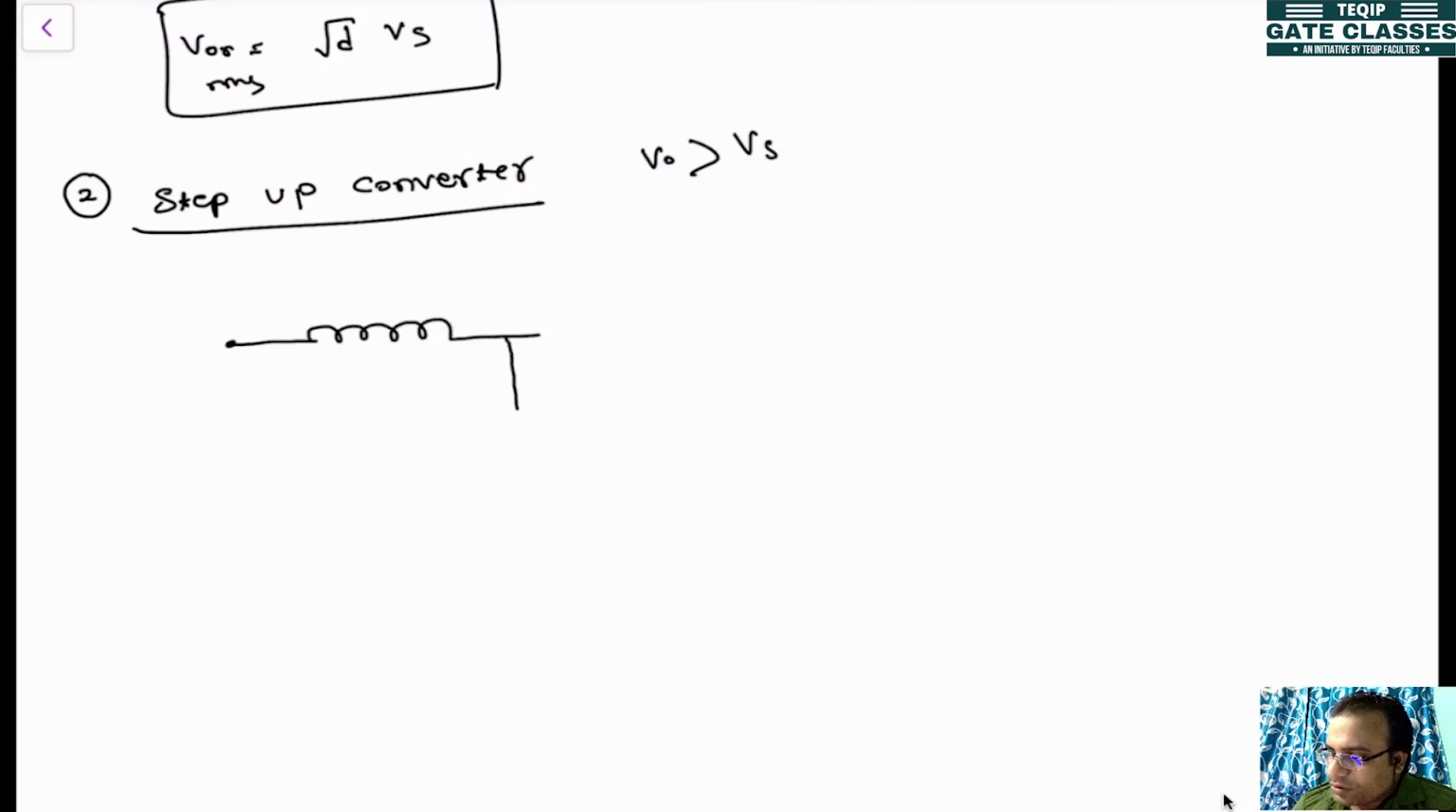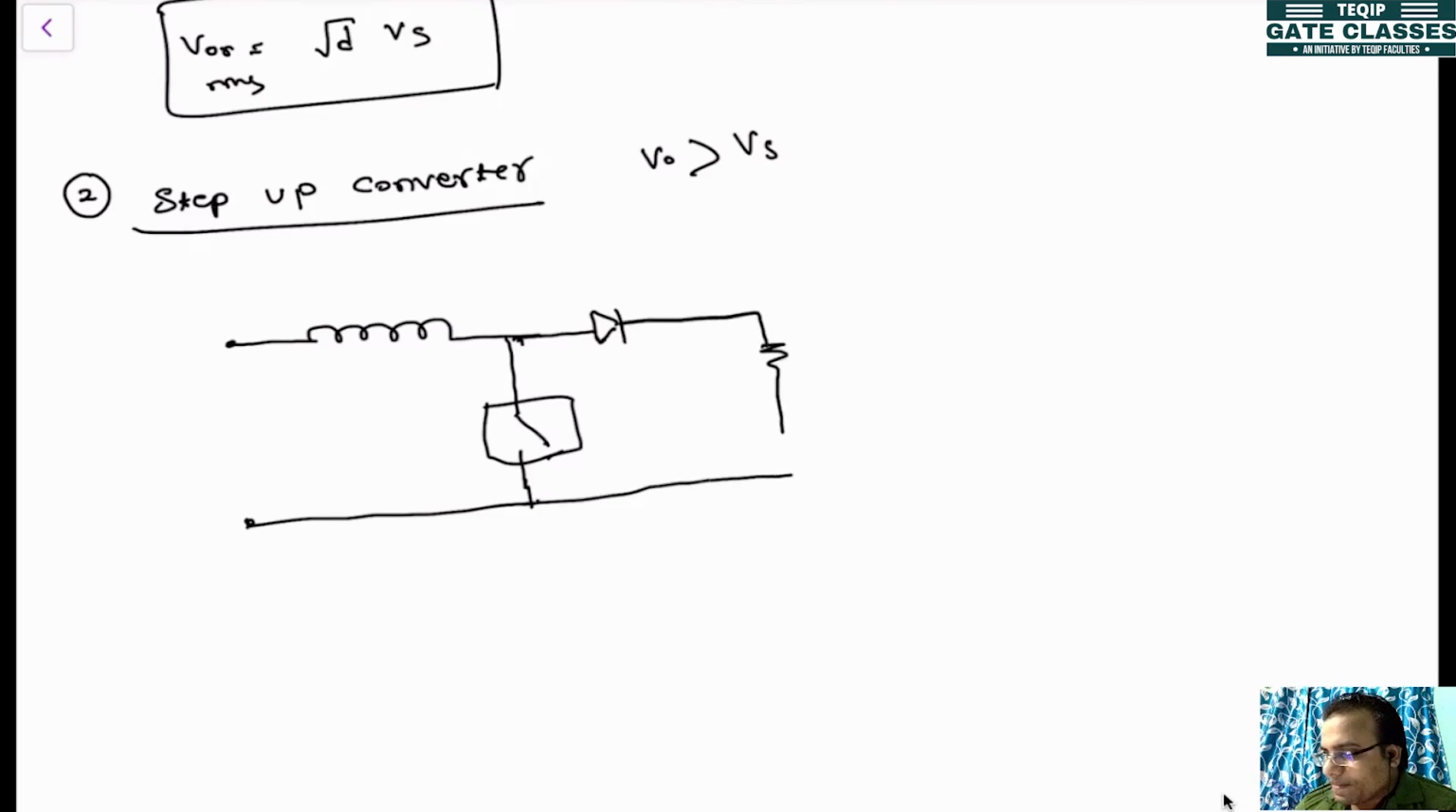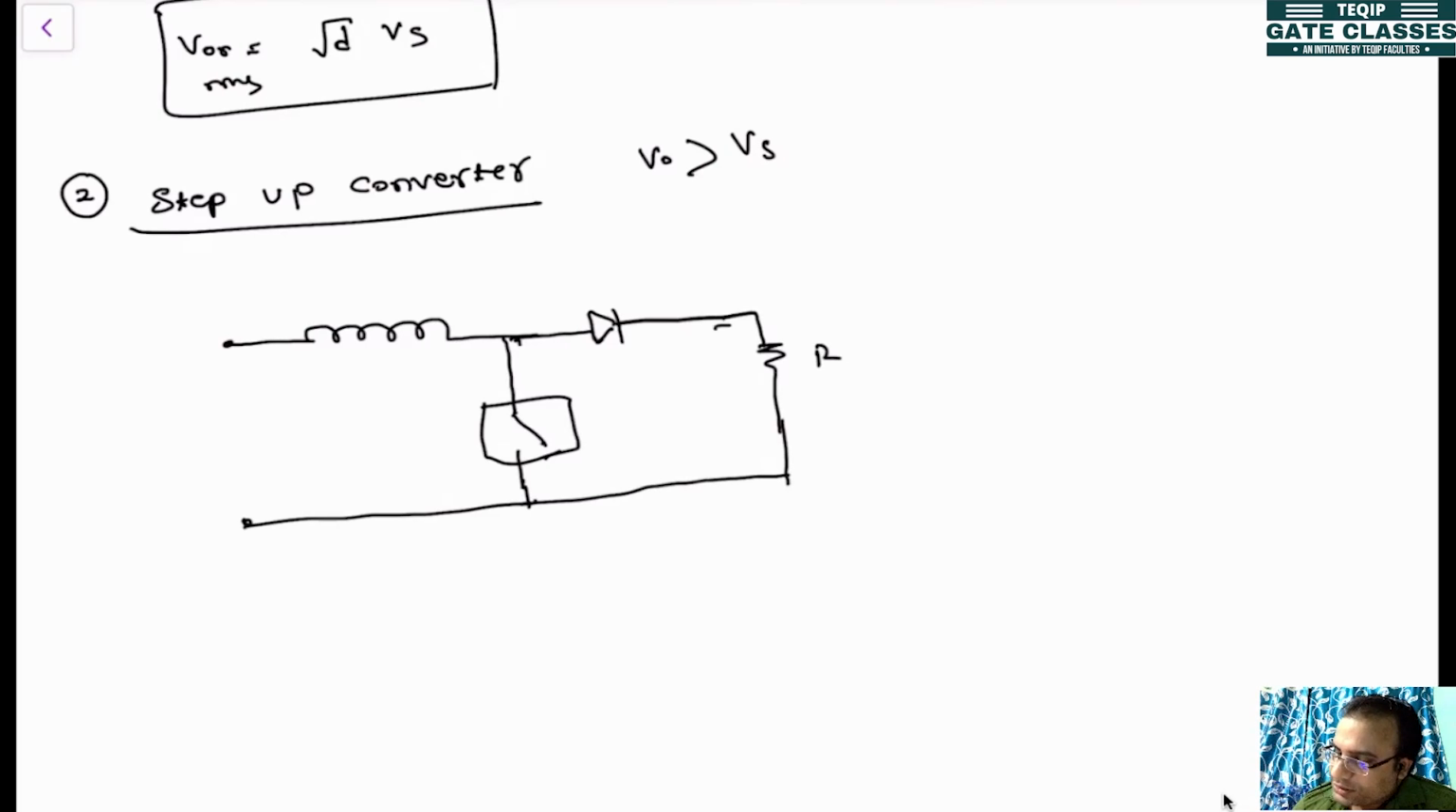Now the switch will be placed here. Here you will be placing one diode. Then here the resistive load. This is plus minus Vs. This is the inductor L. This is the switch and this is the diode, let's say D.